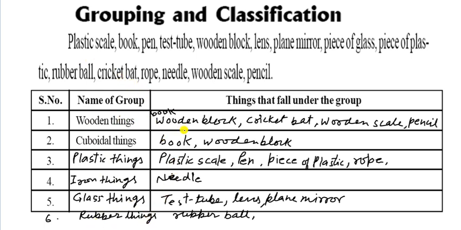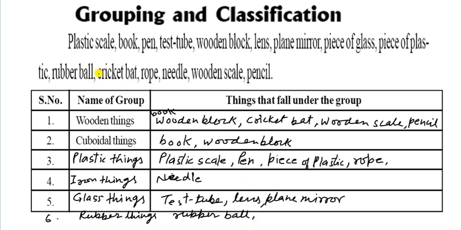Now take one by one. In wooden things, that is the book, wooden block, cricket bat, wooden scale and pencil. They belong to wooden things. And the cuboidal things: books and wooden block. Now plastic things, as you have seen: plastic scale, pen, piece of plastic and rope. All are made of plastic. Iron things, that is the needle only. Glass things, that is the test tube, lens, plane mirror. These are the glass things. And what are the rubber things? It is the rubber ball only. So it is necessary to do this.